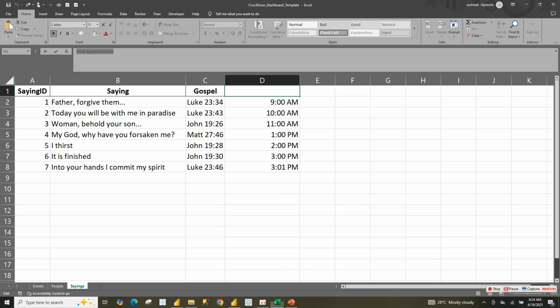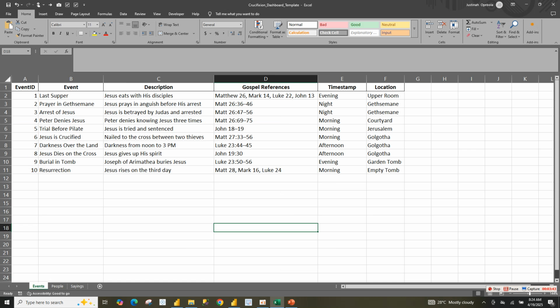So now going back to our data, we have three datasets in this worksheet. We have the events: the description of the event, the gospel reference, the timestamp, and the location.